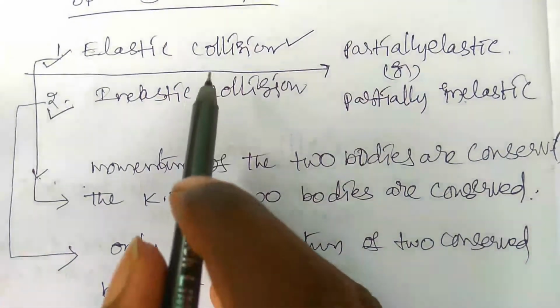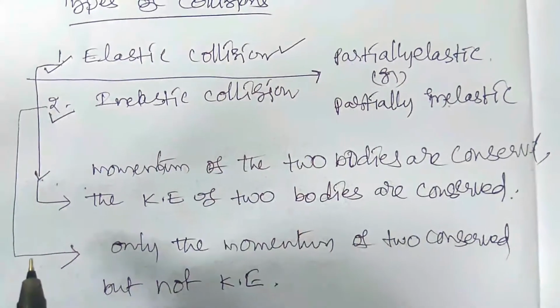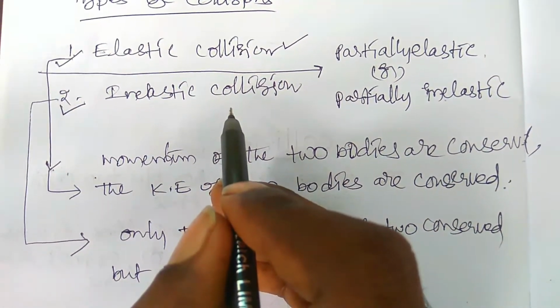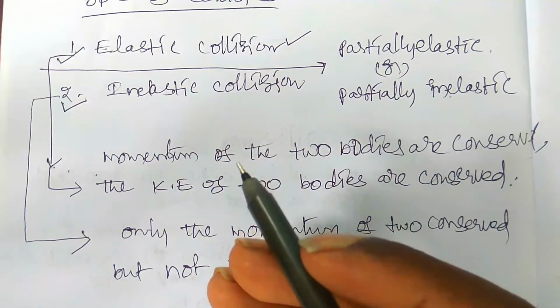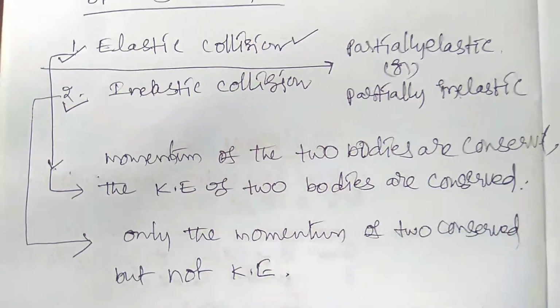So the regular interactions between any two objects belong to the elastic collision. But in case of inelastic collision, after the collision both bodies have the same velocity.